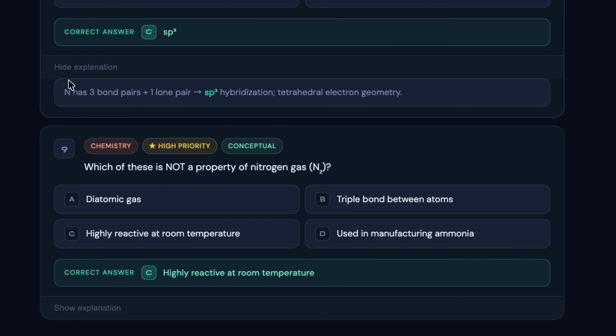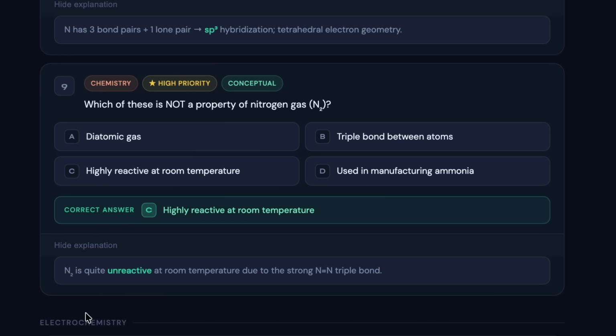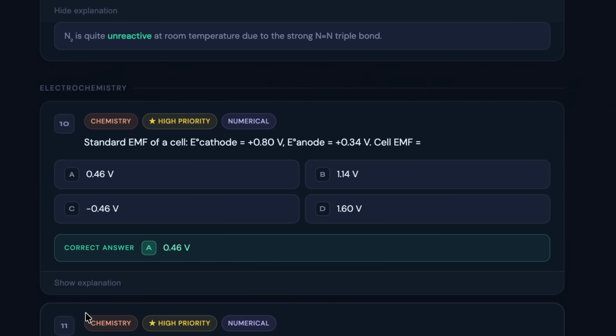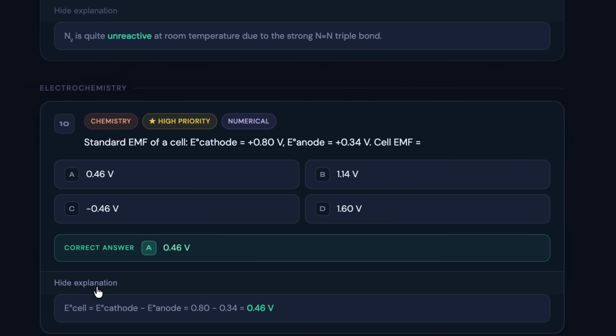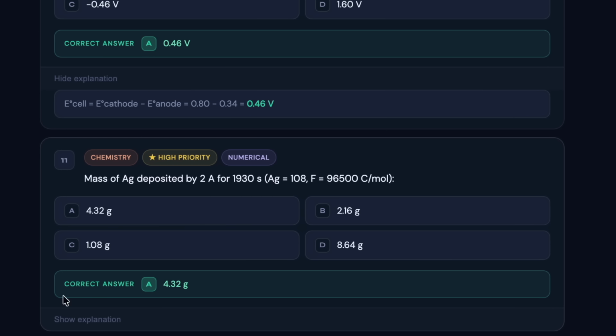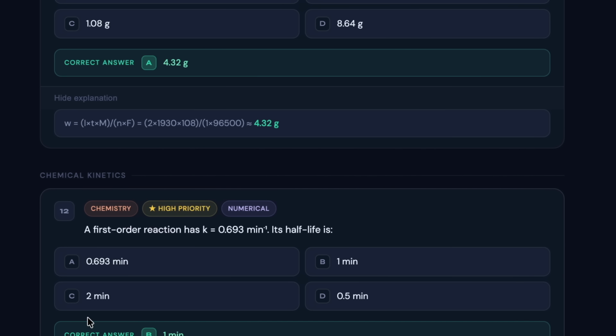Next we have the ninth question on the screen, and the correct answer for the same is C, and the explanation can be checked on the screen. Moving ahead, we have the 10th question from electrochemistry, which is a high priority chapter and a numerical based question, and the correct answer is 0.46 volt, and the explanation can be checked on the screen on how the answer was accomplished. For the 11th question, the correct answer is A, which is 4.32 gram, and the explanation can be checked on the screen.